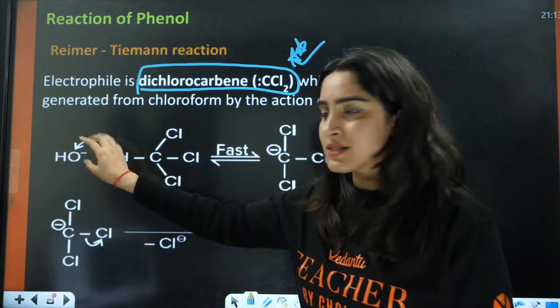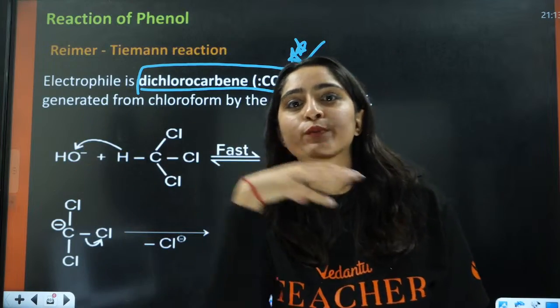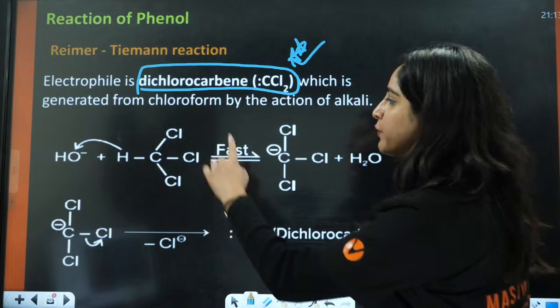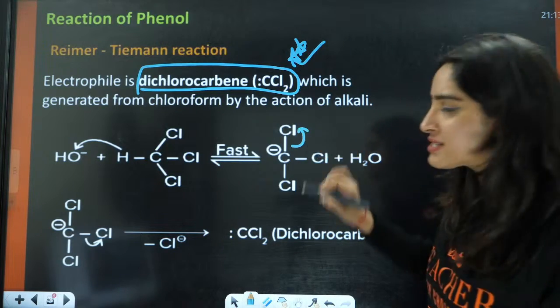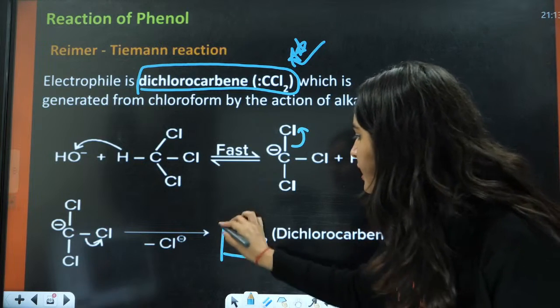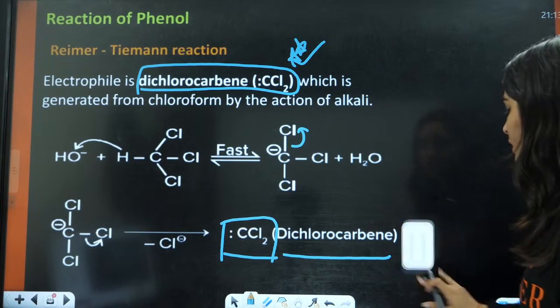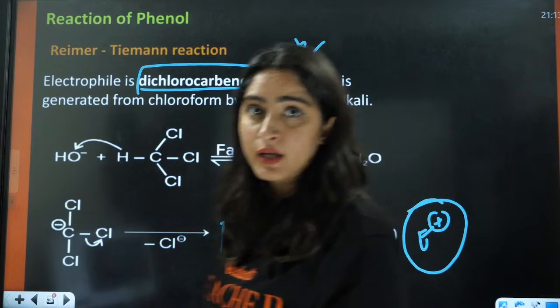The base is going to abstract a proton from CHCl3, and you will have the formation of this one. Again, it is going to lose one Cl negative, and then you will have the formation of CCl2, that is our intermediate, or you can say our electrophile.